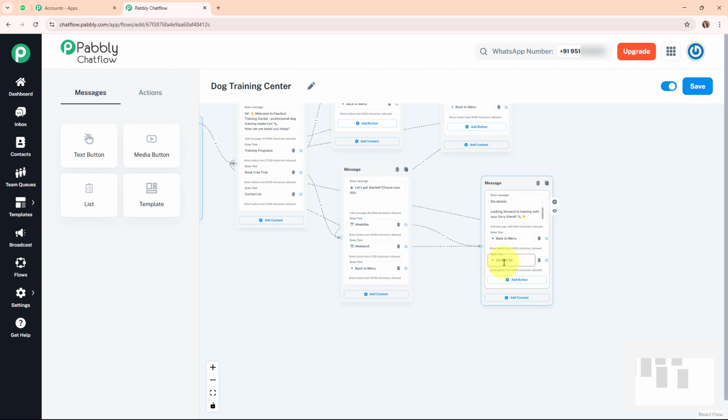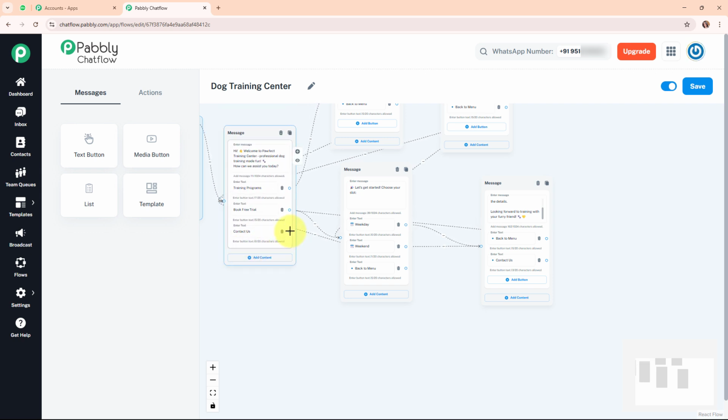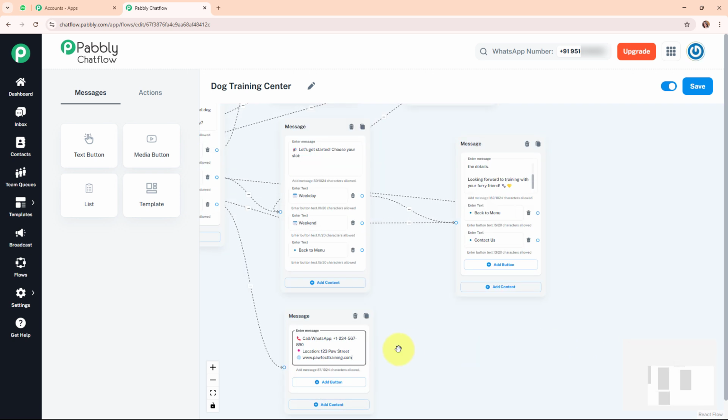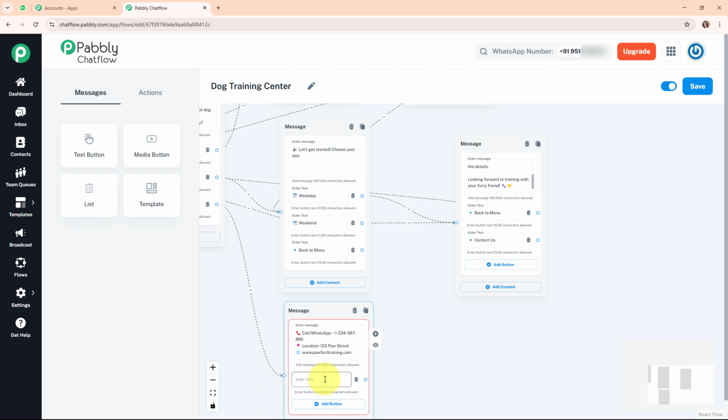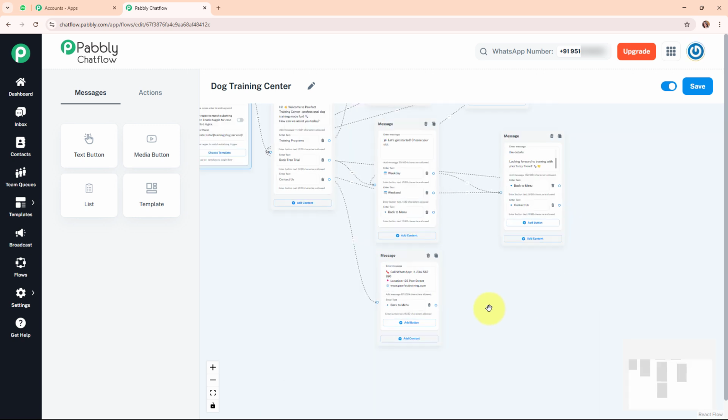So I'm going to connect this button. And then we have added a button for contact us, and here you can see similarly we have added a button for contact us in the main message box as well. So now we are going to create the text box for this contact us, and here I'm going to enter the message as our contact details such as call or WhatsApp number, location and the website for our training center. Alright, so here I've added the contact details, and similarly I'm going to add a button as well for this message box which says back to menu. Alright, so again I'm going to connect this back to menu button with the first message that we created, and with this we have successfully connected this contact us message box as well.